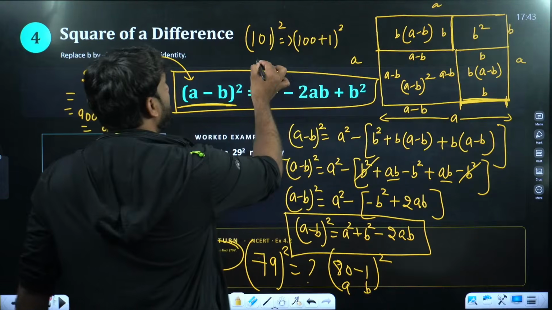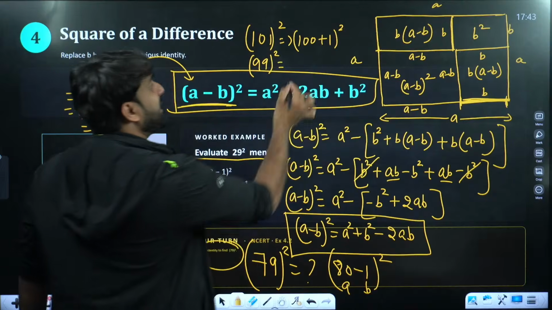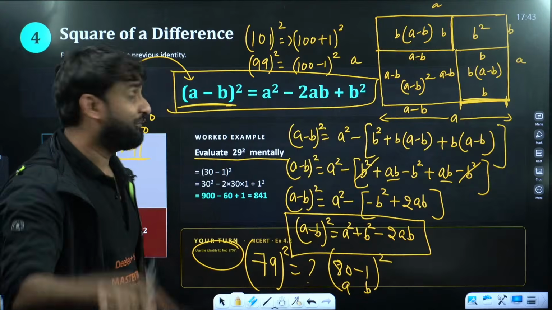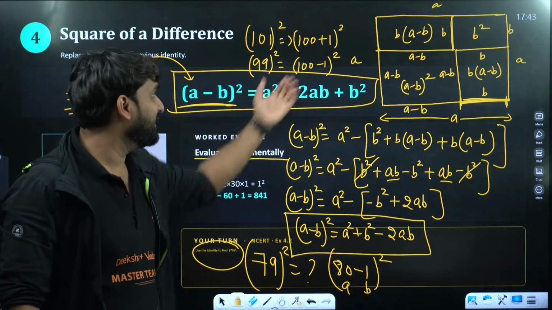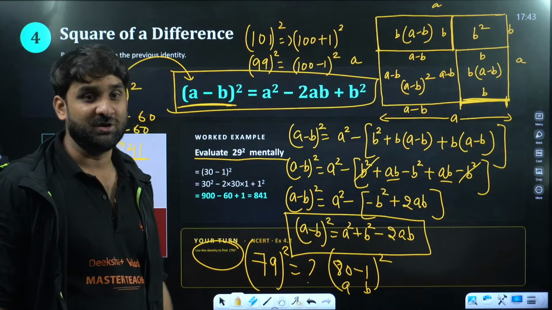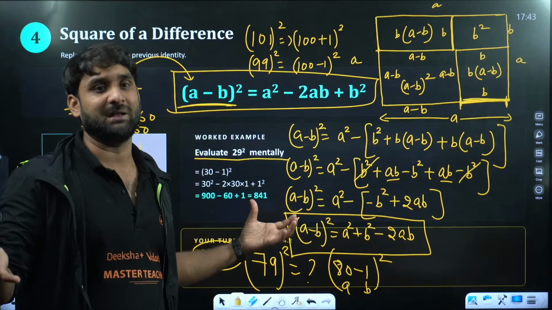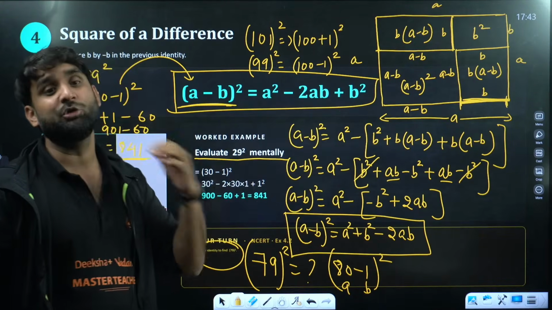My dear champion, if I ask you, find out the value of 101 square. You can also write this as (100 plus 1) whole square, because 101 is equal to 100 plus 1. By modifying the format in this way, now A is 100, B is 1, so we can apply (A plus B) whole square. Now if I ask you, what will be 99 square? Now my dear, 99 can be written as (100 minus 1) whole square. Now you are free to apply this formula, (A minus B) whole square. You don't require long mathematical calculation. You can directly apply the algebraic identity. So this is the beauty of algebraic identity.